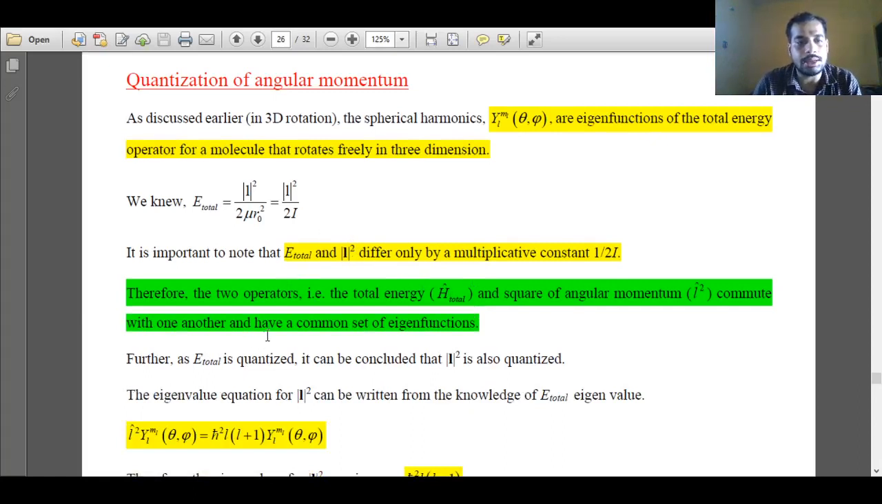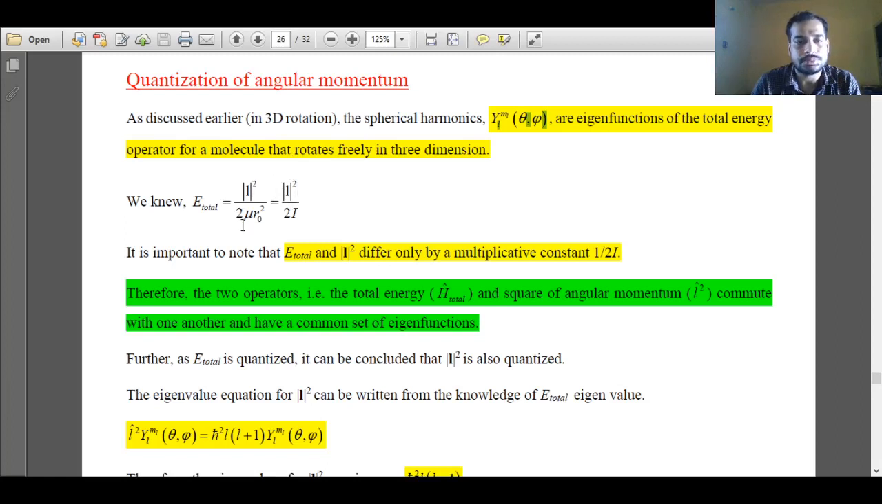Now the energy expression that we have obtained, h bar square over 2I L into L plus 1, is the eigenvalue we obtained after solving the eigenfunction equation. We applied the Hamiltonian operator, the energy operator, on the spherical harmonics. Then we obtained the energy eigenvalue. Now also energy is L square over 2I. So the energy eigenvalue can be related to L square.